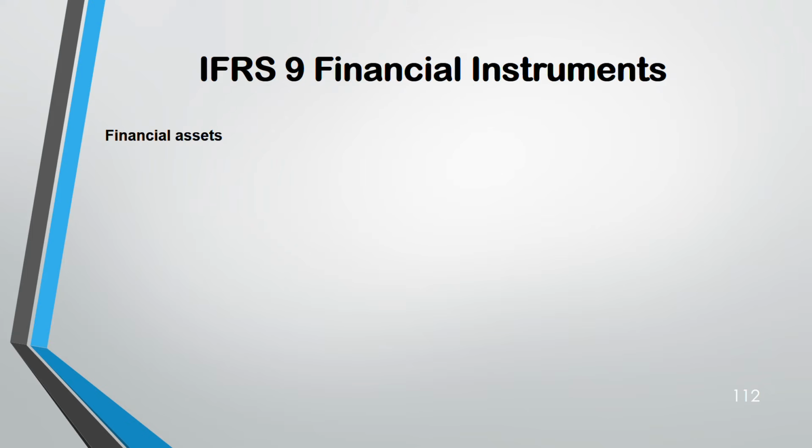Yes, I know that. Compared to all the standards, IAS 1 to IFRS 16, IFRS 9 is the most complex because it has lots of components in it. Financial assets, financial liability, impairment, hedging, derivatives, whatnot. So when you're studying this, break it into small pieces, and I would say study each part at a time rather than studying this standard in one go, because it's not going to help you. For example, if you're studying financial assets, just study financial assets today. Financial liability, just study financial liability.